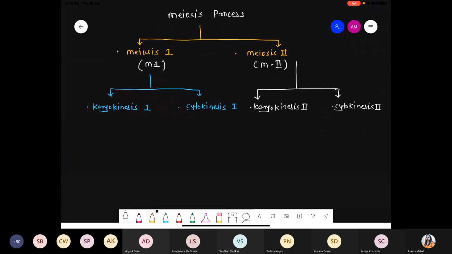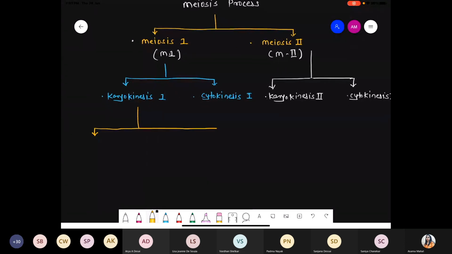Similarly, karyokinesis divides into four phases, like prophase, metaphase, anaphase, telophase, but we have to write down the word prophase 1, meta 1, ana 1, telo 1 because it is a part of meiosis 1. So karyokinesis again divides into four phases, that is prophase 1 followed by metaphase 1 followed by anaphase 1 and finally telophase 1. So these are the four types which come under karyokinesis 1.